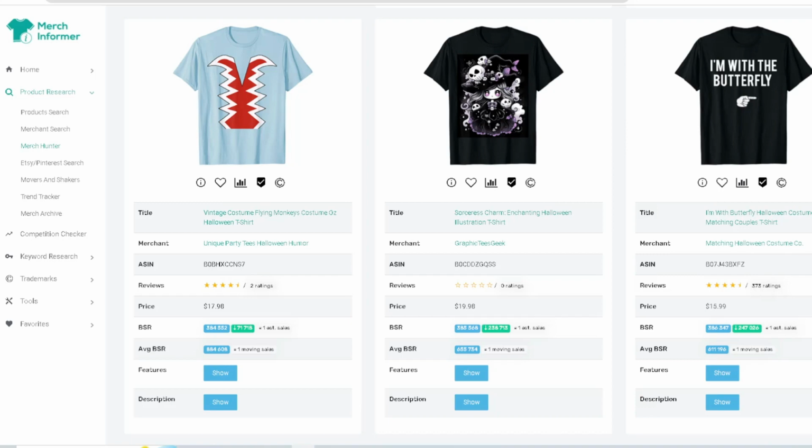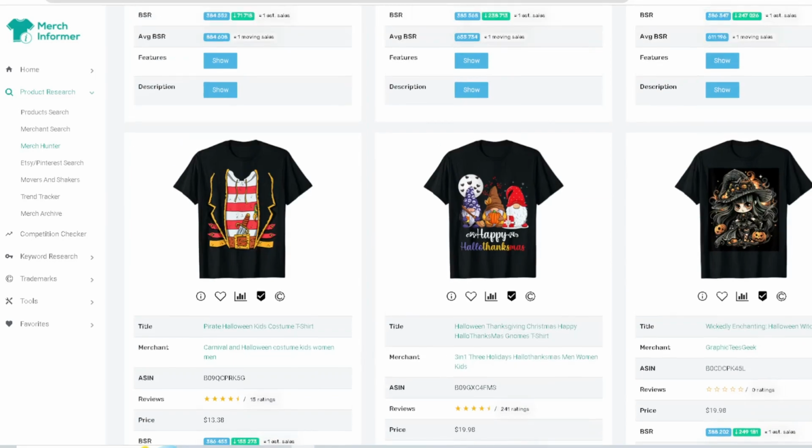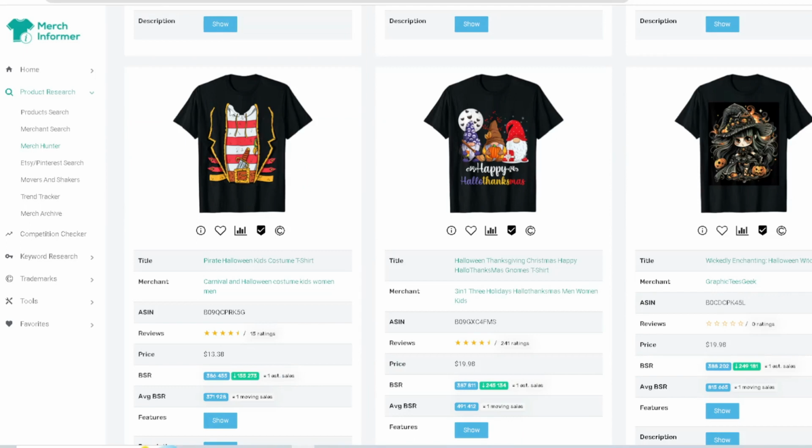I'm with the butterfly, right? We talked about that already in here. A pirate Halloween, so dress up as a pirate. So think of different costumes that you can actually design on a t-shirt. There's a lot that can be done right there.